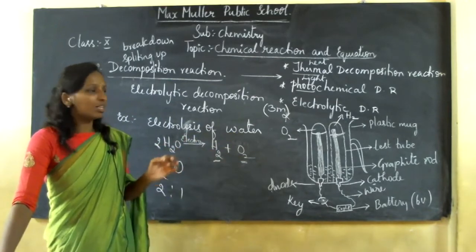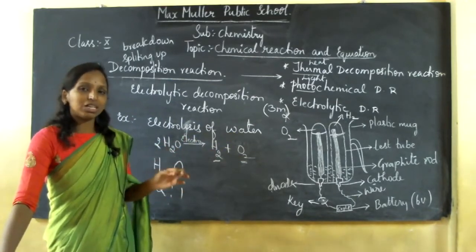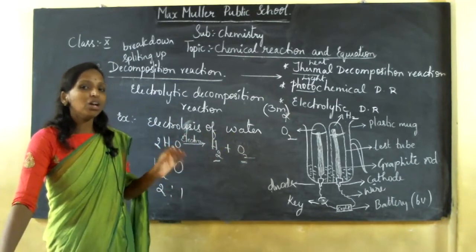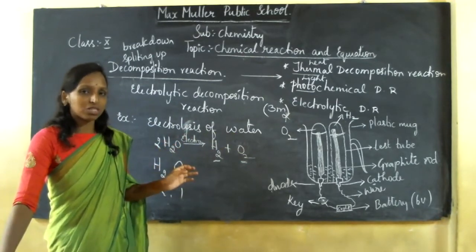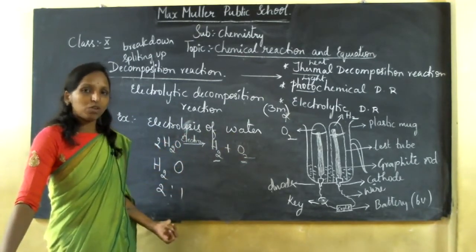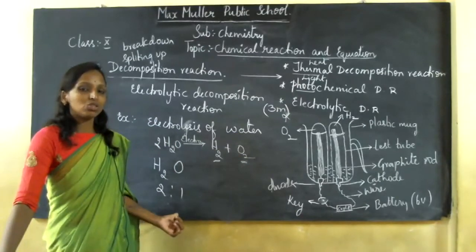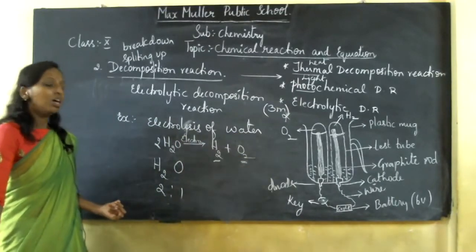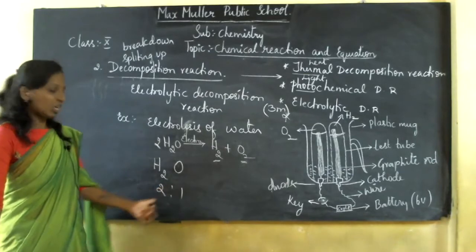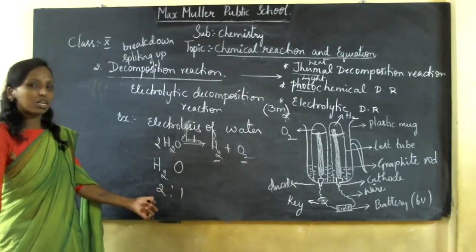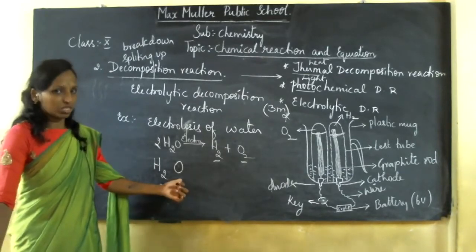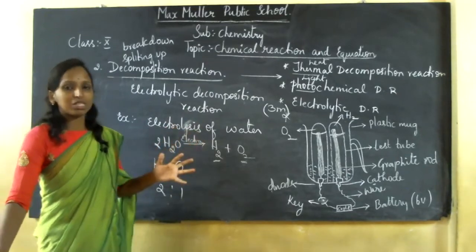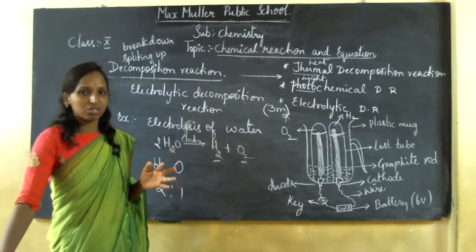You can see that the ratio of hydrogen collected is more compared to oxygen. Why? Because in the molecular formula of water, the ratio of hydrogen is more compared to oxygen. For that reason you can tell that hydrogen is collected more compared to oxygen. So this is what takes place in your electrolytic decomposition reaction.